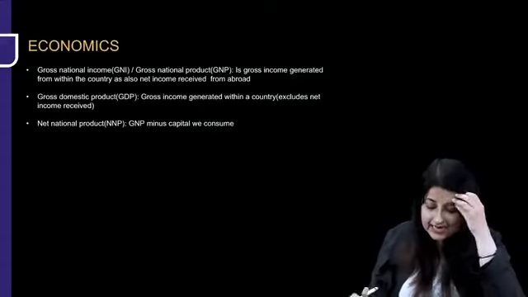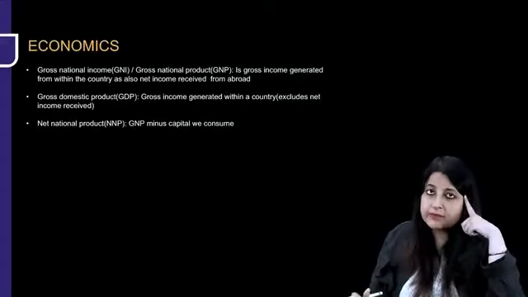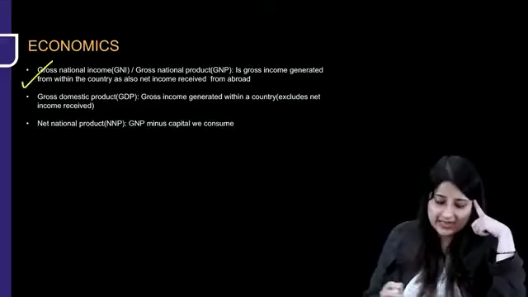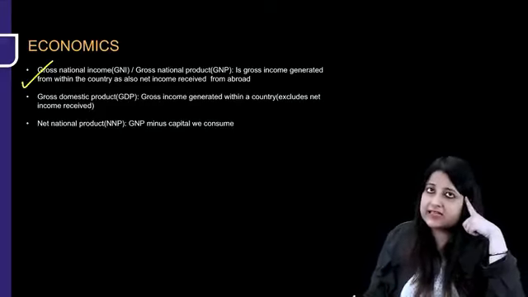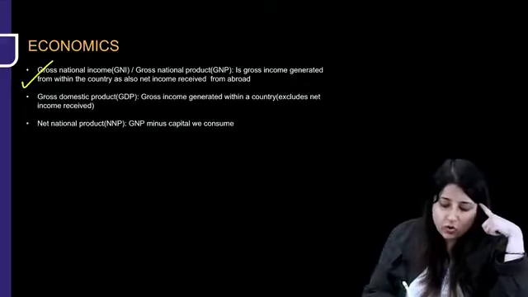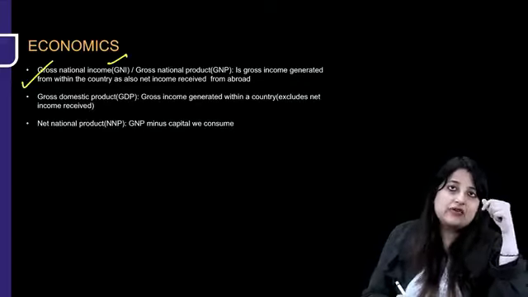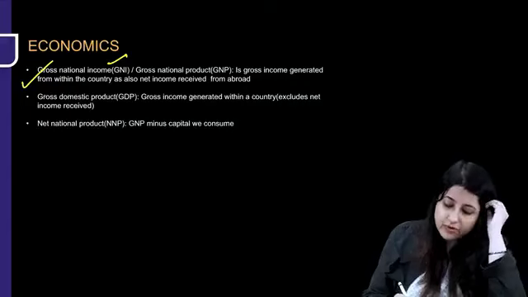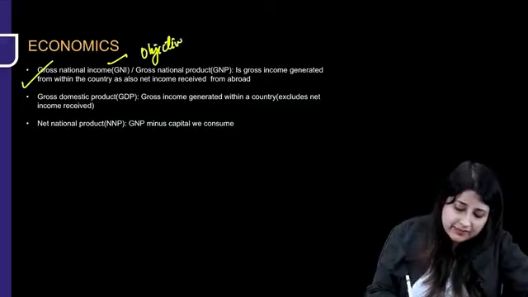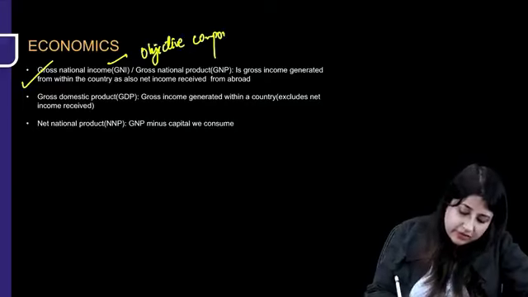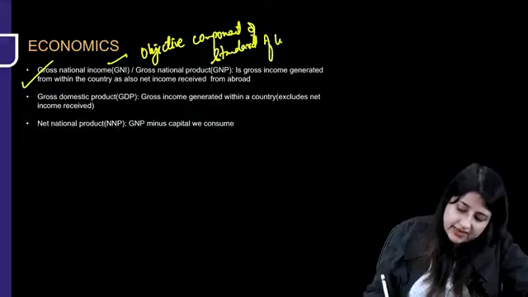Okay. Last but not the least, a few definitions come from health economics, like what is gross national income: income which is generated from within the country as well as that received from abroad. And you all know this is an indicator of what? This is an indicator of objective component of well-being. You remember, this is an indicator of objective component of standard of living, okay, which we have studied.